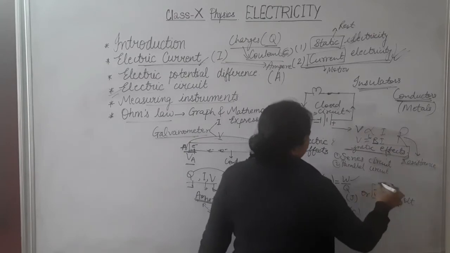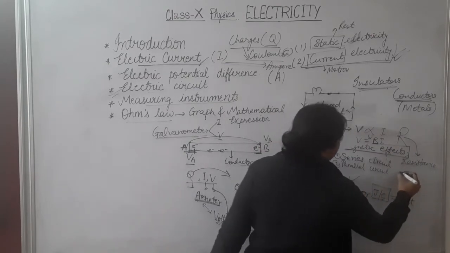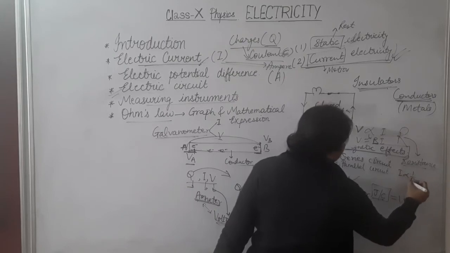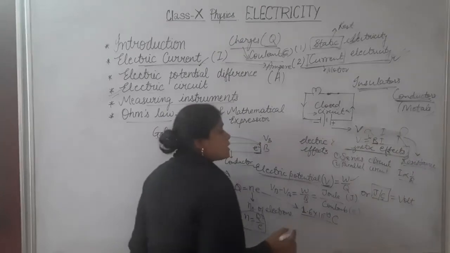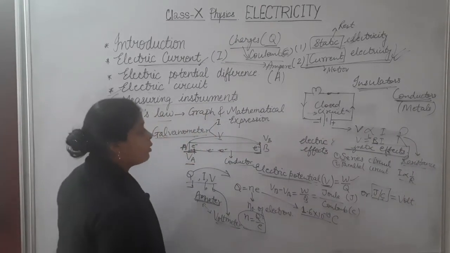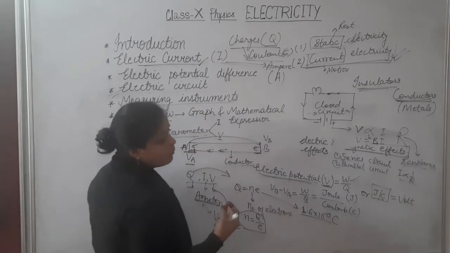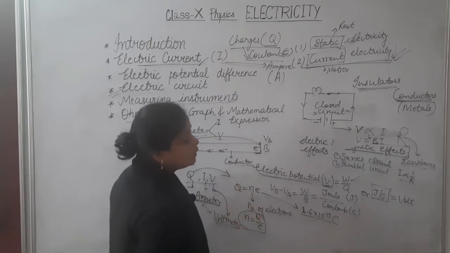One more thing he concluded is that current I will be inversely proportional to R. What resistance is and what its unit is will be discussed later.